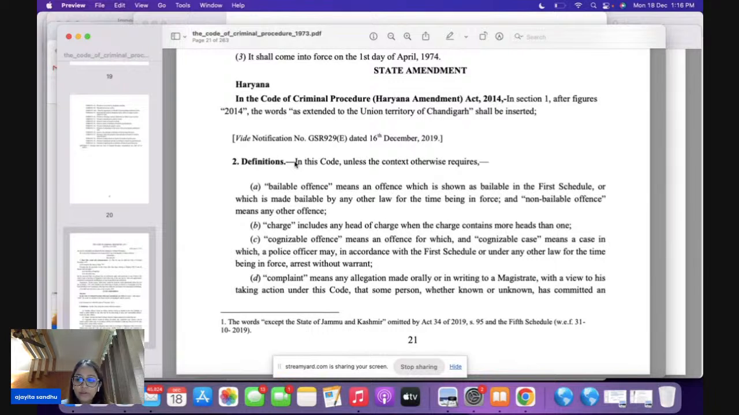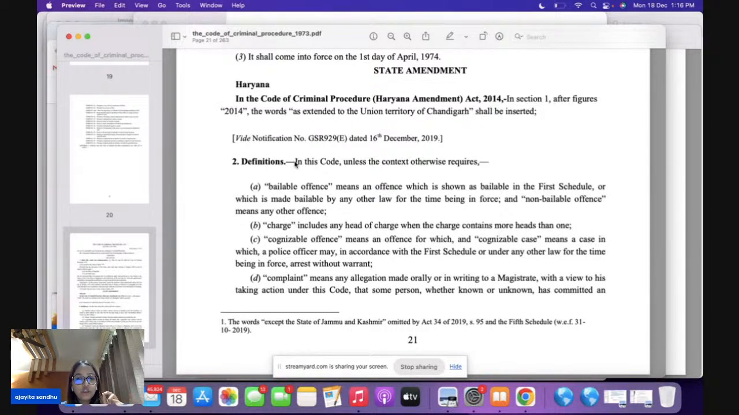Section 2B talks about charge, that what is a charge. Now a charge here means a head of charge. Charge contains more than one head. So you can have 2 or 3 charges also in one particular offense here.